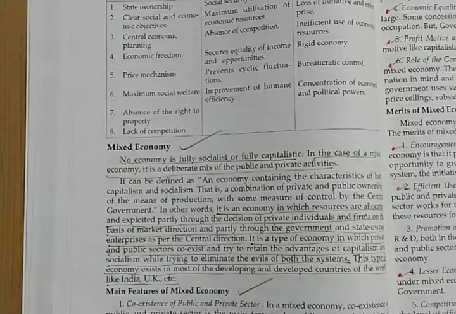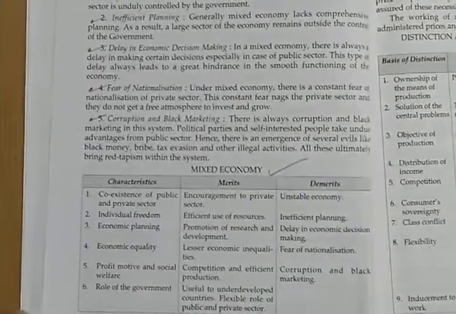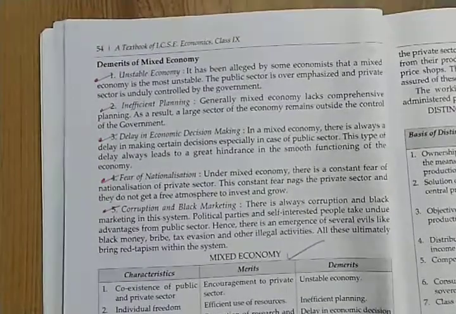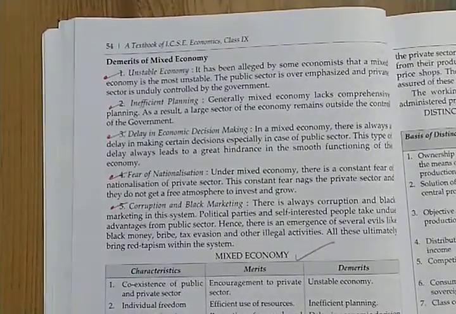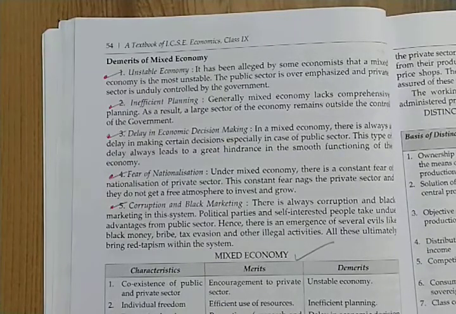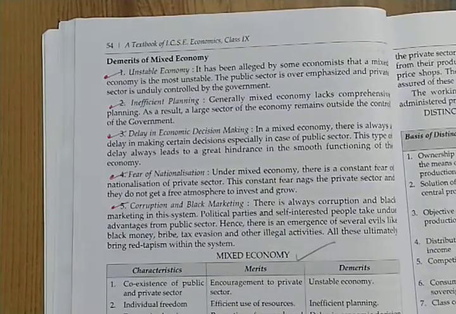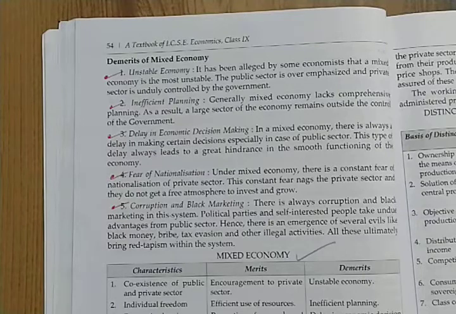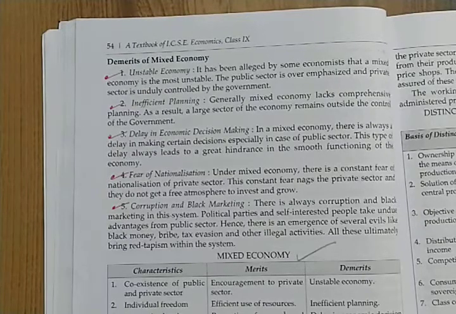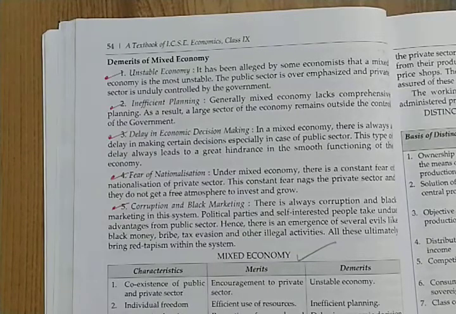But there are some drawbacks also, and the drawbacks you can see here on page number 54, where you will find that the economy is pretty unstable. Why is it unstable? Because it emphasizes two things: private as well as public sector, and the private sector is controlled by the government, so it's very unstable. Plus inefficient planning takes place. There is a delay in decision making, because the government is quite involved and there are delays in government works. Then there is a problem where corruption and black marketing take place. So these are all ill effects of a mixed economy, I should say.